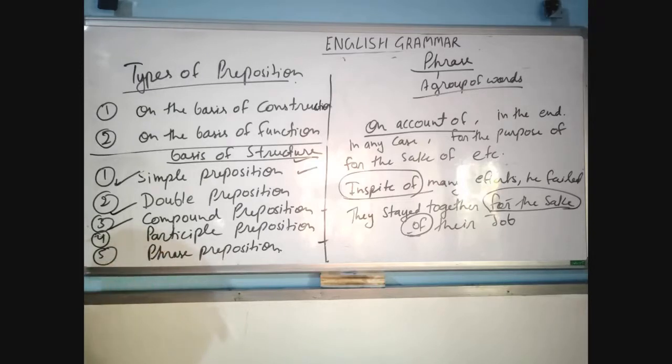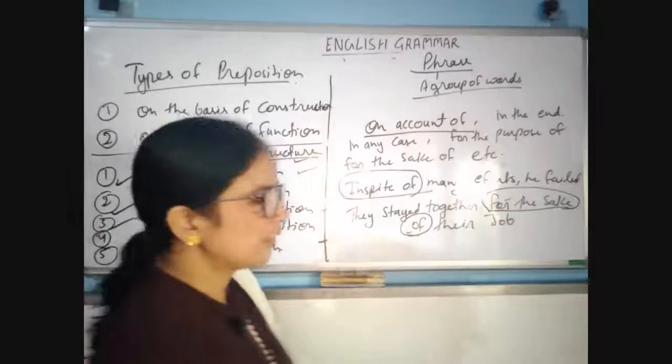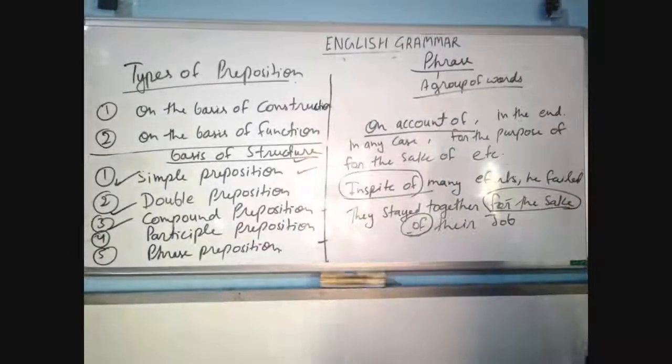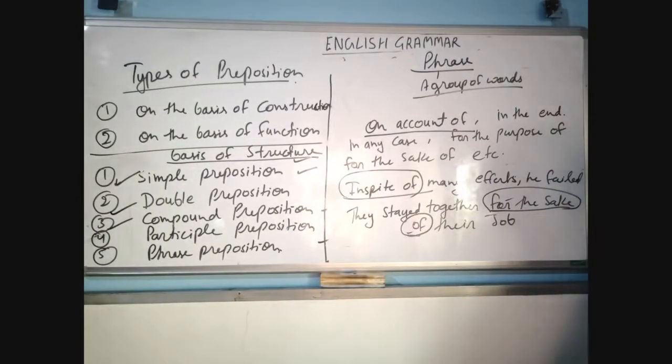Participle preposition is when verb plus ing is used in the form of a preposition. And phrase preposition is a group of words that works as a preposition. Okay, so these are the types of preposition on the basis of construction, on the basis of structure.